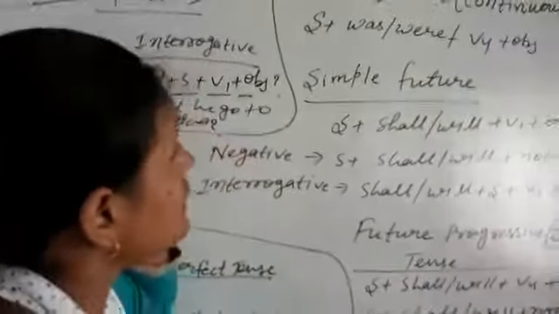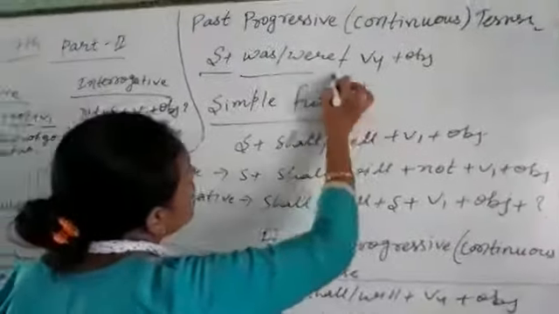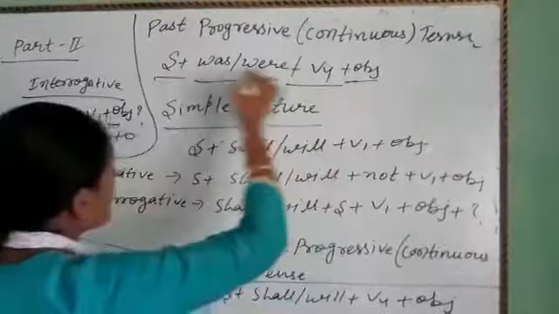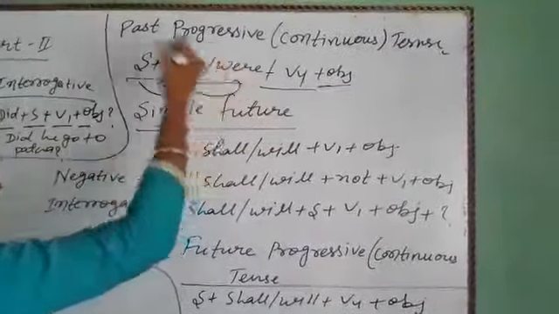Now the past progressive, it means the past continuous tense. Its structure is subject plus was or were plus V4 plus object. According to the subject, you use was and were.